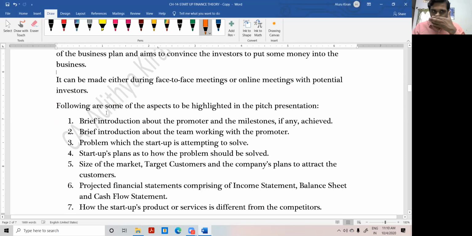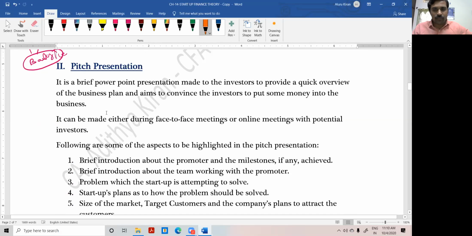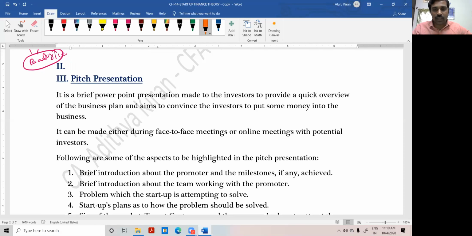Okay, correct. But this is the point: ways of startup funding. Next, look at this point. Be careful here. Whoever is willing to work in private equity or venture capital, or you can go and work in a private equity or venture capital firm, if you get a good firm, the advantage for you when compared to MBA people or engineering people is that we can manage two aspects. What are the two aspects we can manage?